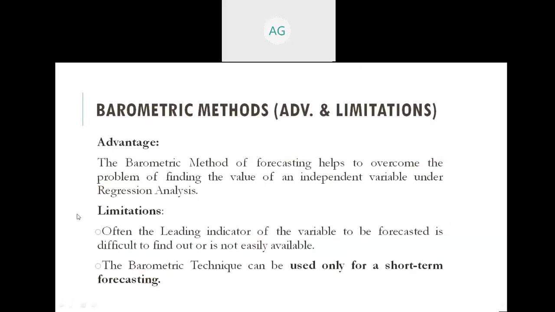There are some advantages and limitations of barometric method as well. The barometric method of forecasting helps to overcome the problems of finding the values of independent variables under regression analysis. So basically, the problems of trend projection method are overcome in the barometric method, by finding the value of independent variable under regression analysis in the case of barometric method.